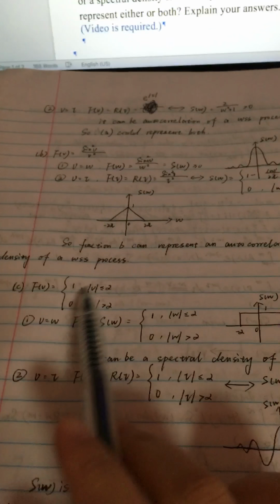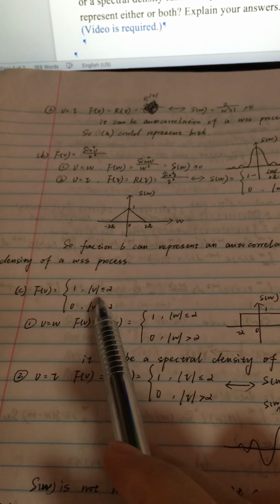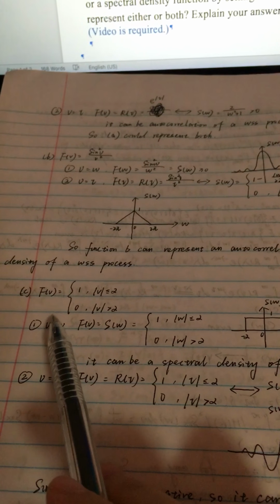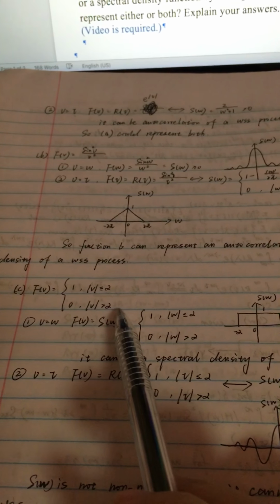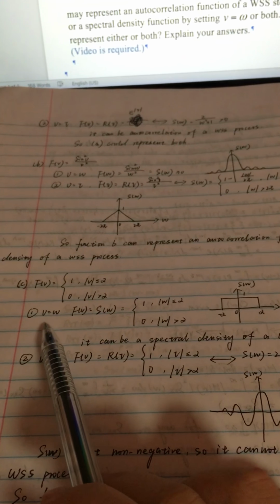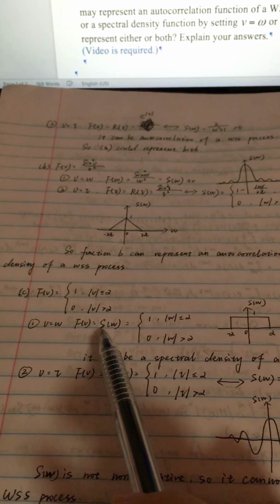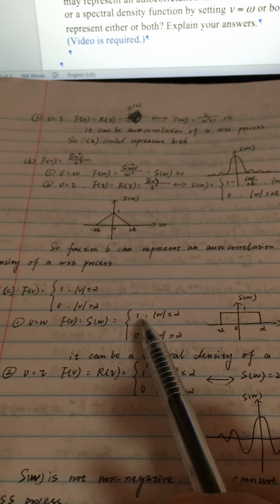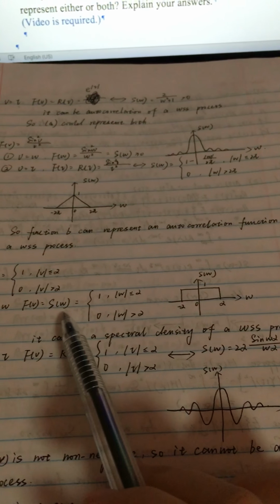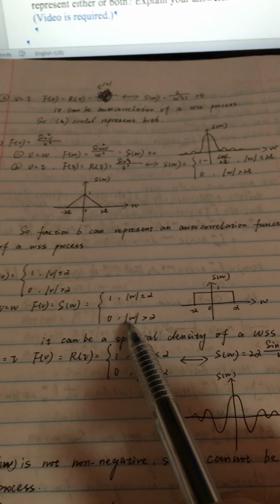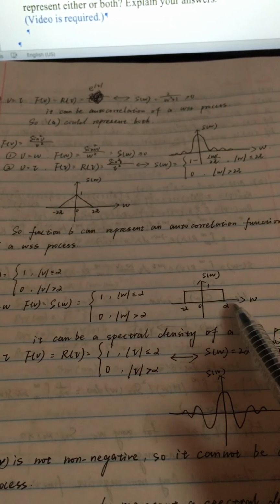For the third function, f of v equals 1 if absolute v is less than or equal to alpha, and f of v is equal to 0 if absolute v is greater than alpha. First, if v is equal to omega, f of v equals S of omega equals 1 if absolute omega is less or equal to alpha, and S of omega is equal to 0 if absolute omega is greater than alpha.